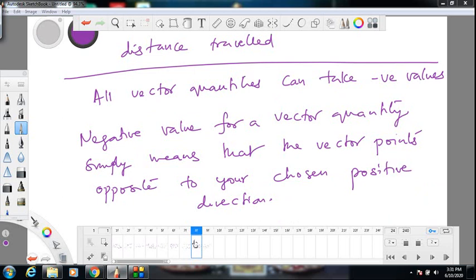Okay, and all vector quantities can take negative values. Not only that, all vector quantities can decrease with time. You remember this also. All vector quantities can decrease with time.